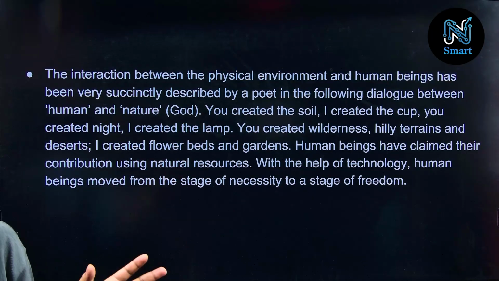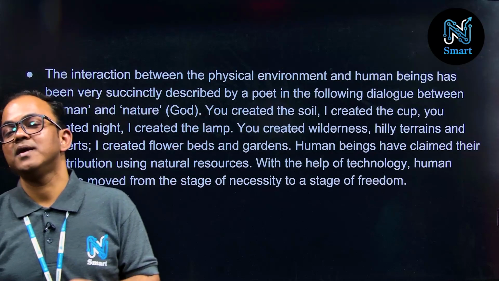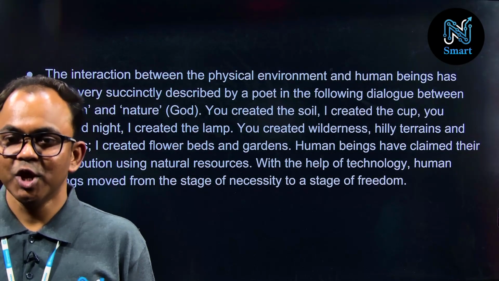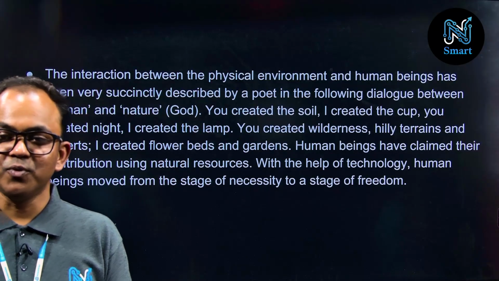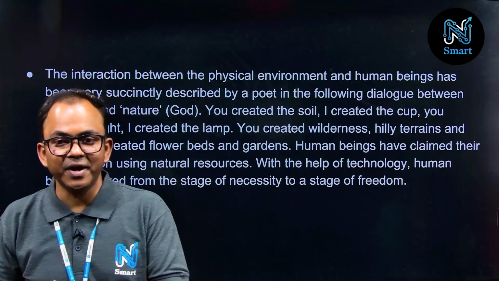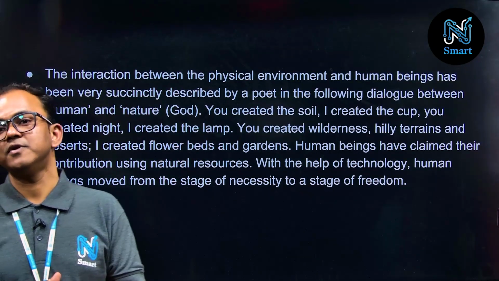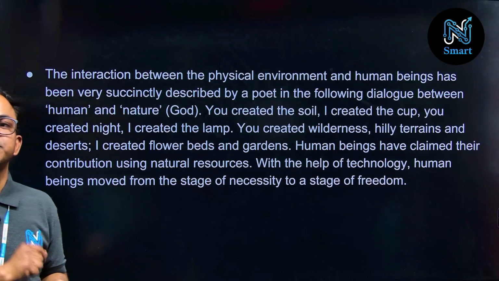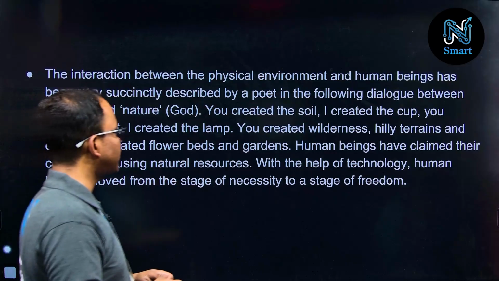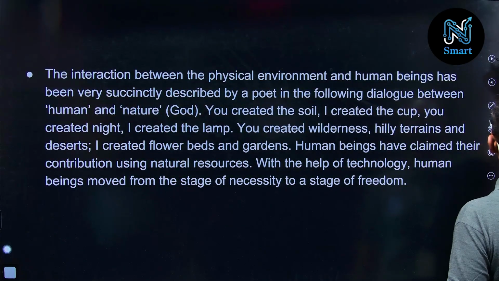You can understand how the difficulties are overcome by human beings and their technological innovations. So with the help of technology, human beings moved from the stage of necessity to the stage of freedom. That particular answer you have to deliver for this question, that is the interaction between human being and physical environment.